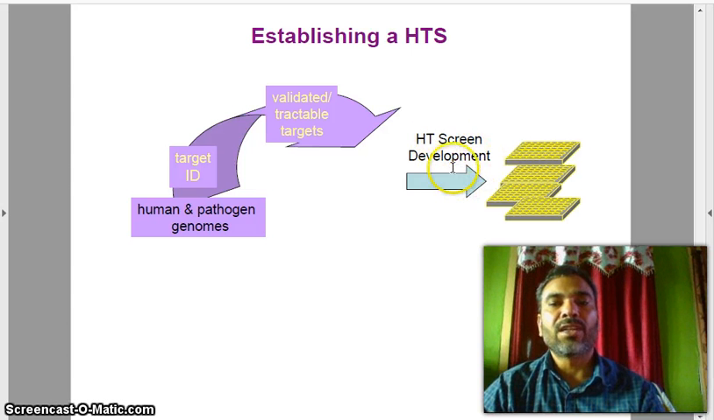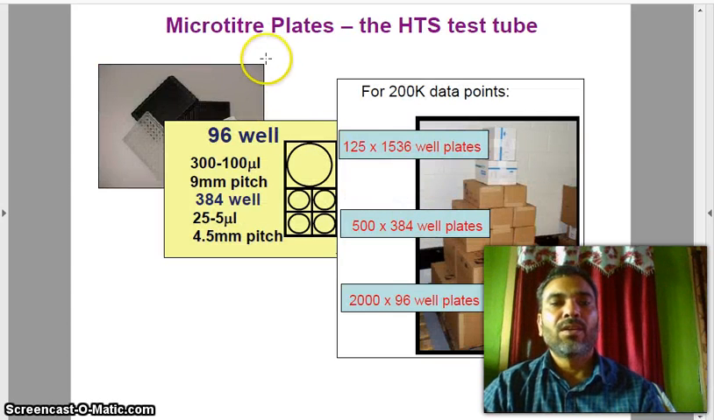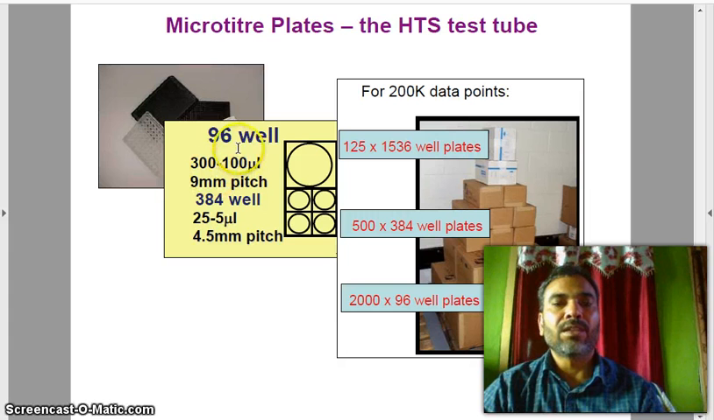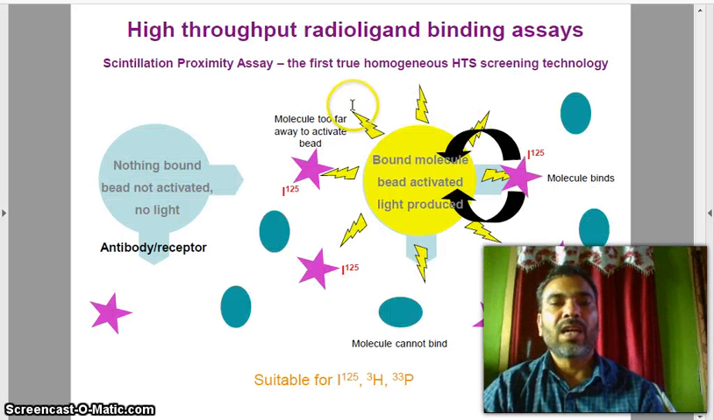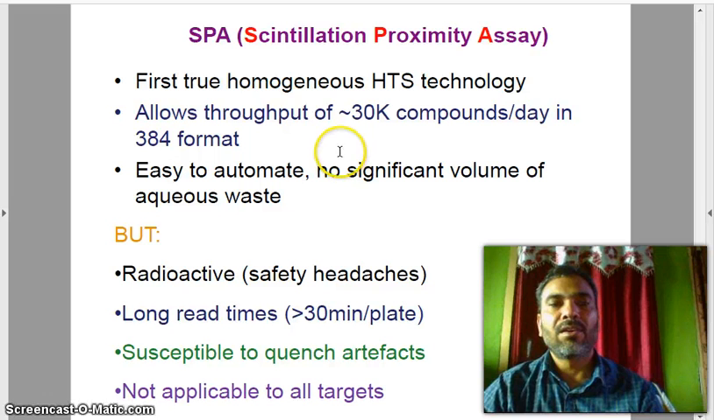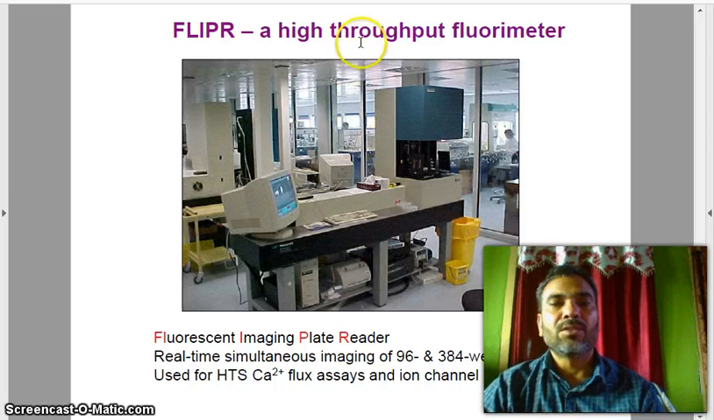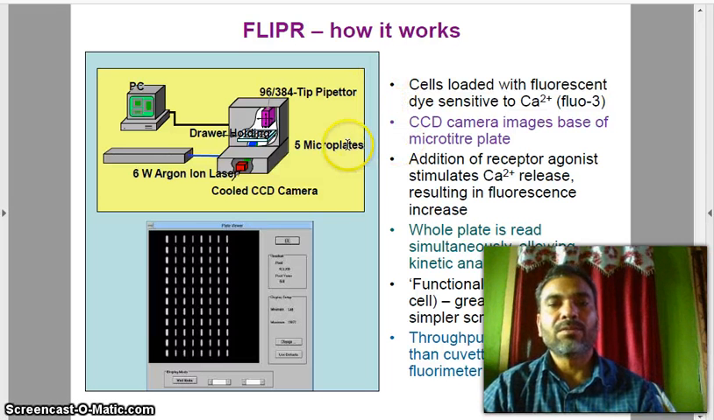Then HTS screen development: microliter plates, HTS test tubes. You see this way, 96 well, 300 to 100 microliter, 9 pitch; 384 well, 25 microliter, 4.5 pitch. And in the same way, high throughput radiation binding assay, SPA scintillation proximity assay, you see high throughput fluorimeters, how it works.